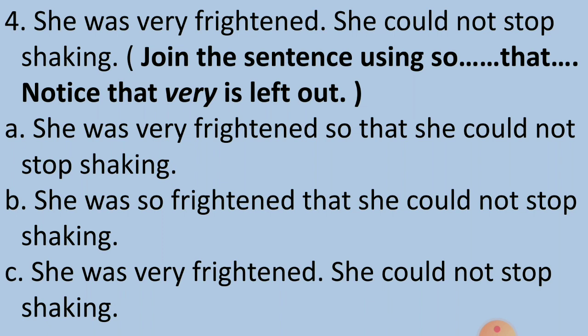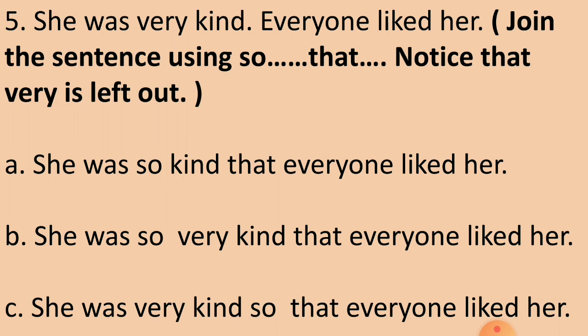So let's try option B. She was so frightened that she could not stop shaking. Yes, she was so frightened that she could not stop shaking is the correct answer because here we have removed very and added so and joined the other sentence with that. So we got the correct answer in option B. She was so frightened that she could not stop shaking.